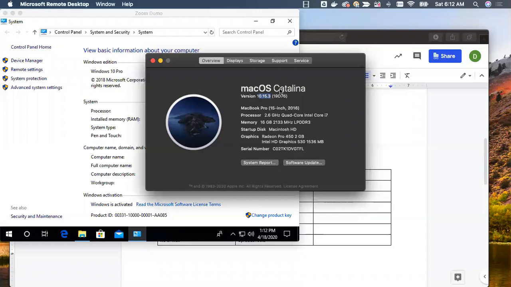Okay, this is how Mac actually brands their operating system versions. So as of now, I have macOS Catalina. So the major versions, whenever they shift from 9 to 10 to 11, they brand it like this. And then within that, there will be several minor versions. Okay, you don't need to break your head at this time.